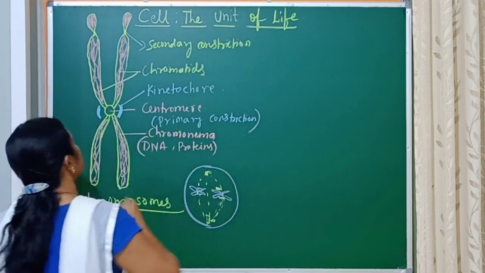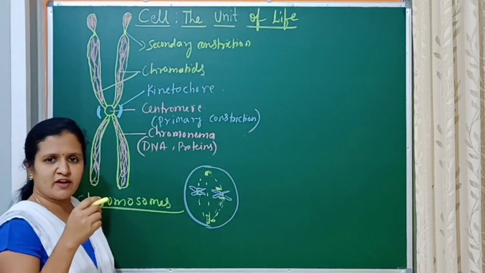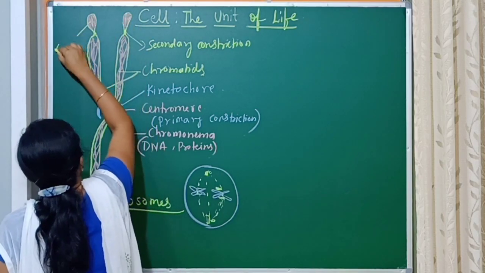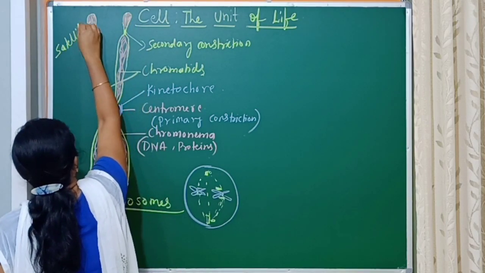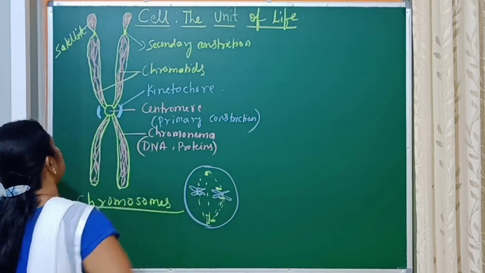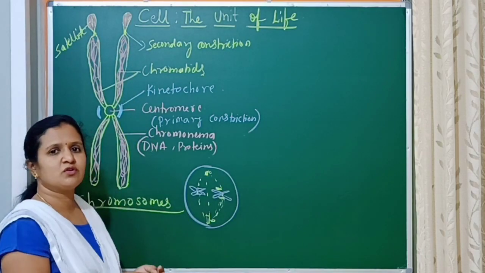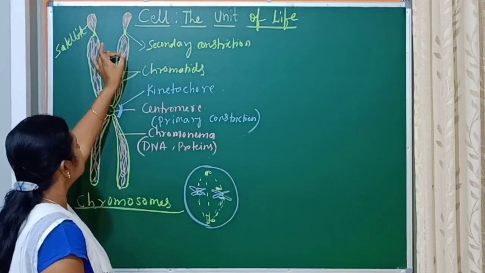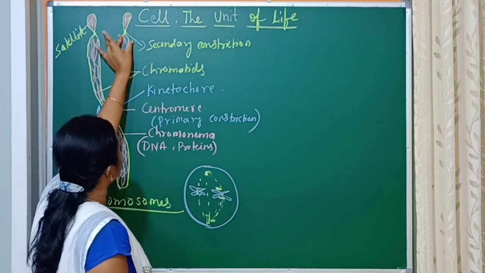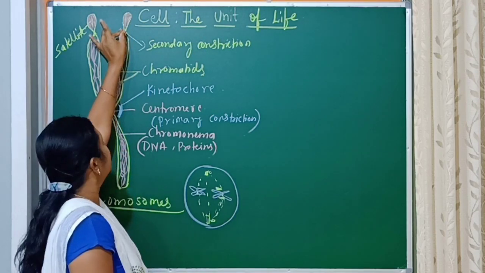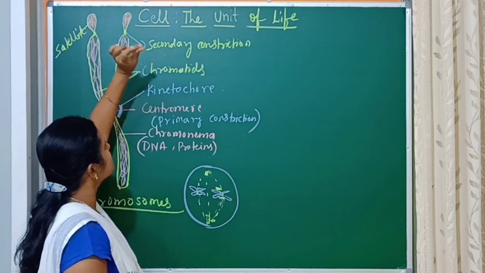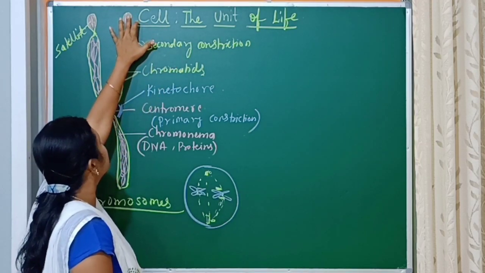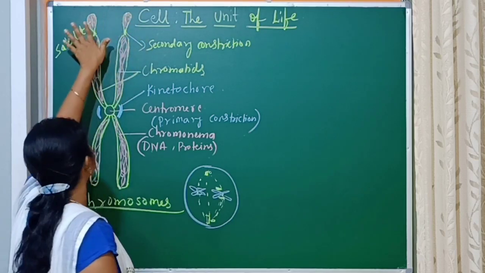Because of this secondary constriction, a small fragment of the chromosome will be formed, or a small segment of the chromosome, and that is called a satellite. A satellite is a small segment of the chromosome which occurs because of the secondary constriction. Just like primary constriction, the chromosome becomes narrow, and that point is called a secondary constriction. Because of this secondary constriction, a small segment of the chromosome will be formed, which is called a